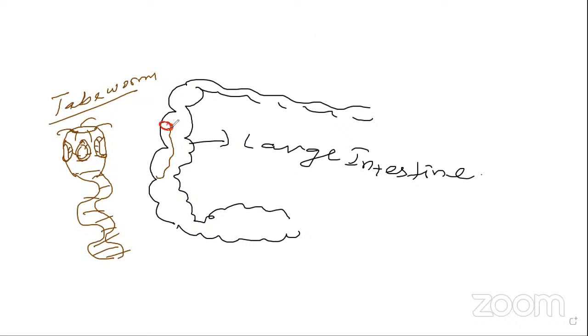Let me give you another example, Ascaris lumbricoides. This one is a male and this one is a female. Ascaris lumbricoides is also a roundworm, and it is also present in your intestine. The small one is considered the male, and it has an anal style. The female is very big compared to the male.